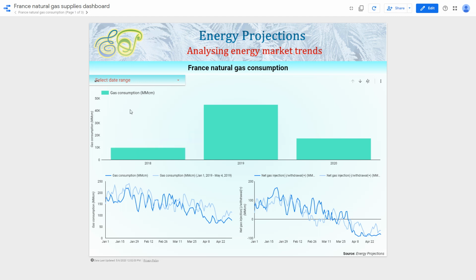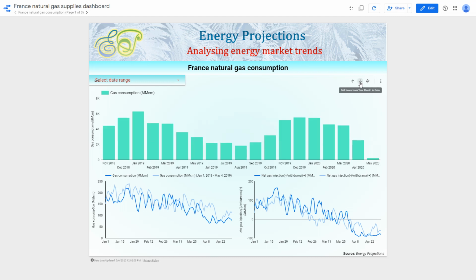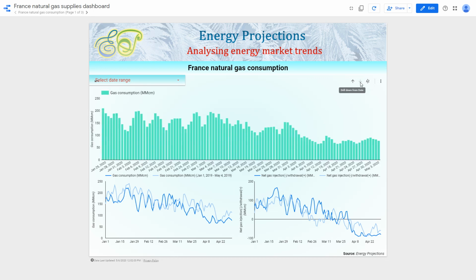So for example, in this chart, if we drill down one level, then we can see in this view monthly natural gas consumption data in France starting from November 2018 going up to May 2020. If we drill down a level further, then we can see natural gas consumption data in France on a daily basis. And daily data is the finest granularity we have for gas consumption in France.